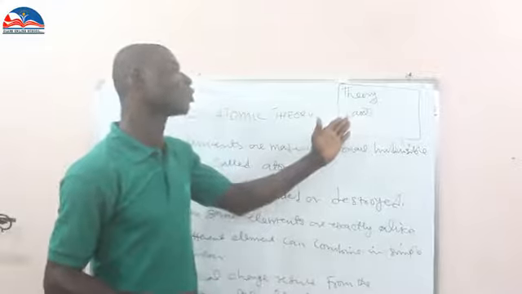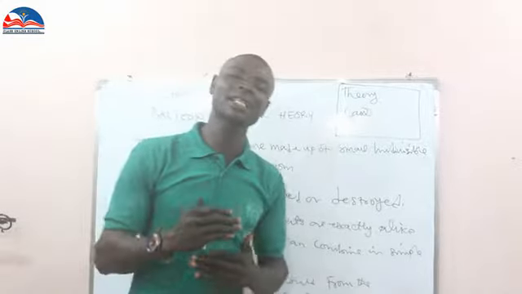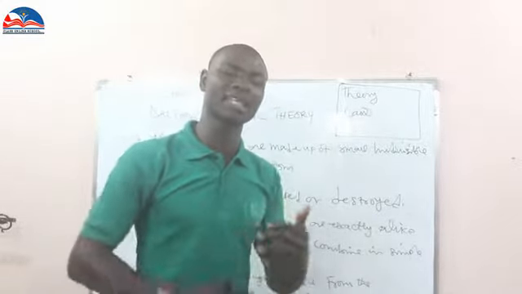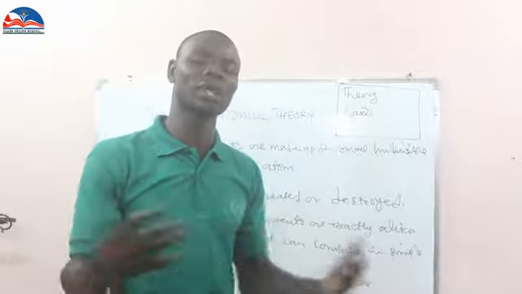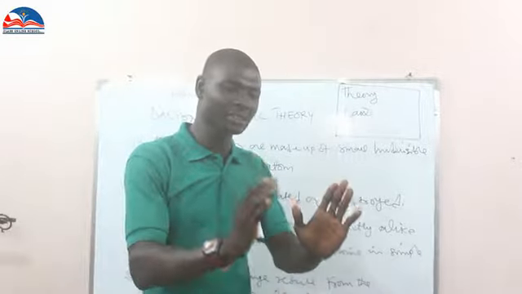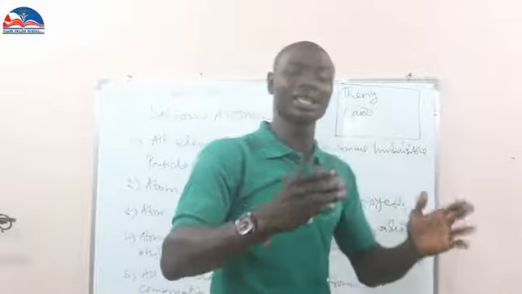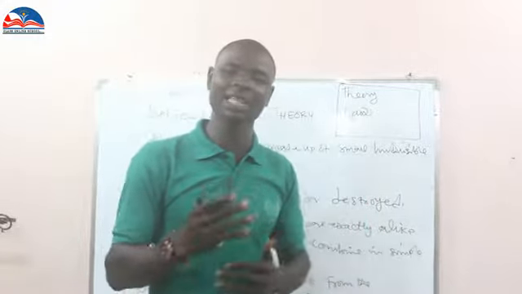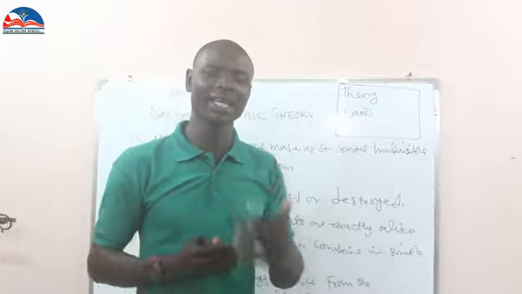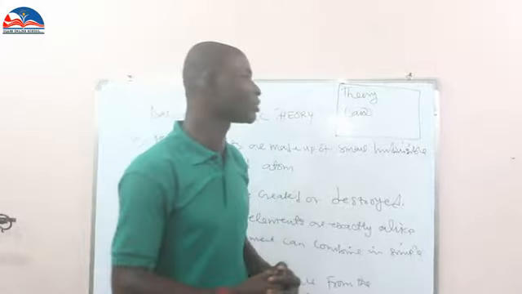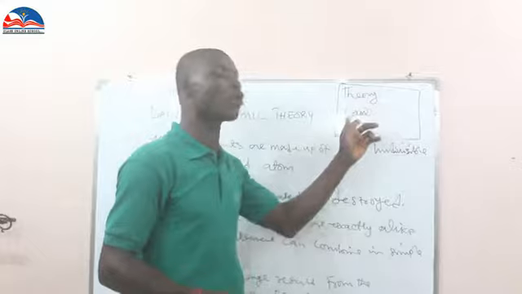Now we have what we call law. Law is after the research has been conducted by many scientists. Now all of them will conclude that yes, what this person put forward as a theory is really the truth. They have researched over and over again and found out that it is true. That is the meaning of theory and law.